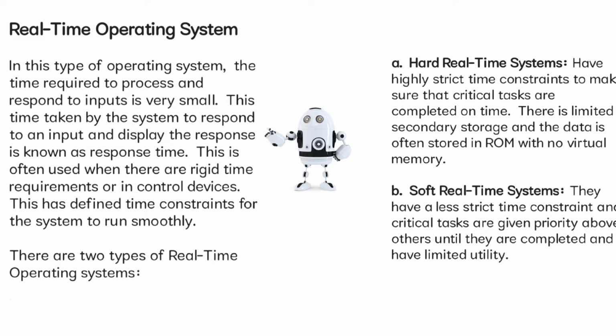There are 2 types of real-time operating systems. First one is hard real-time systems. It has highly strict time constraints to make sure that critical tasks are completed on time. There is limited secondary storage, and the data is often stored in ROM with no virtual memory. Other one is soft real-time systems. They have a less strict time constraint, and critical tasks are given priority above others until they are completed and have limited utility.